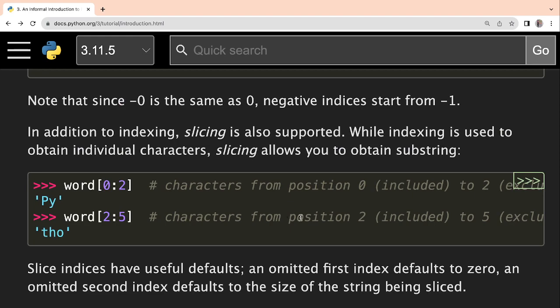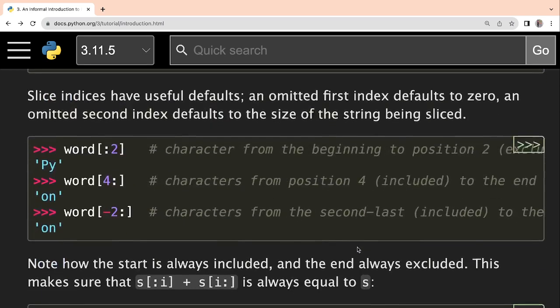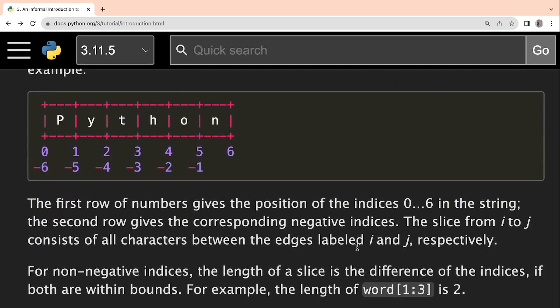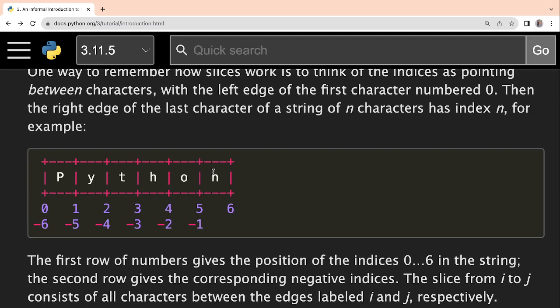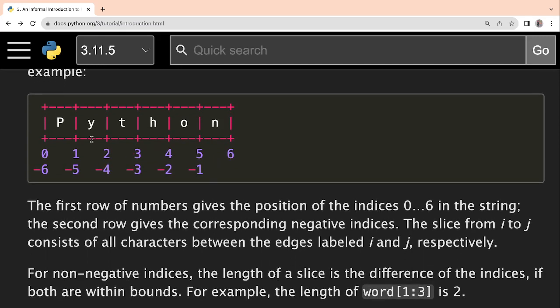And after that, we also have slicing, okay? Before going to slicing, I will just show you this image. This very nicely clarifies how the indexes are present. So this is the word Python, and now you can see how indices are present. This P is having 0 because it is the beginning position, from where the characters begin.